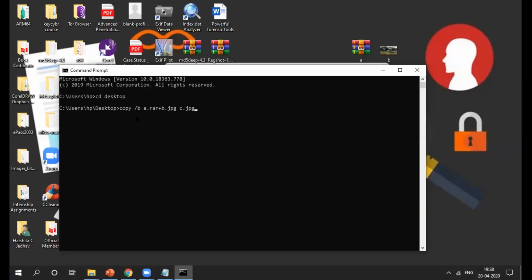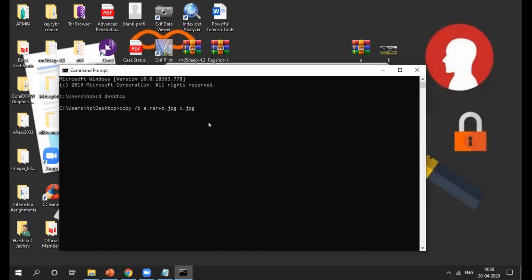So b stands for binary, right? Because our computer only knows binary language, right? So a.rar is my text file, b.jpg is my image file, and c.jpg will be my steganographic image, right?